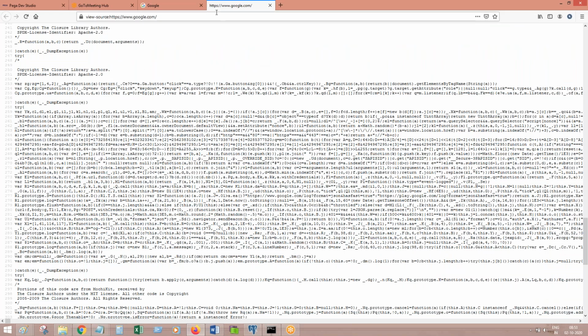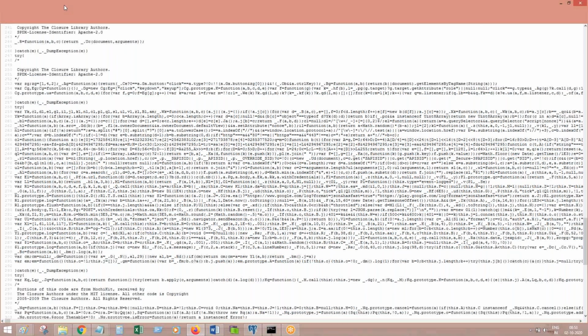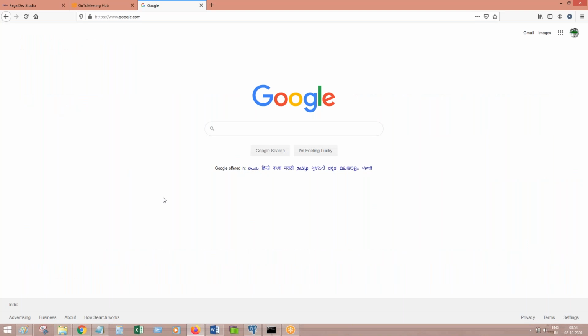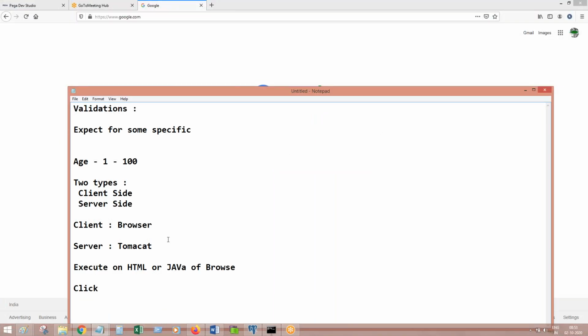That means this refresh is happening only up to the browser level. That is called client side execution, browser side execution. If your validation happens on refresh of the user interface, then that is called client side validation.